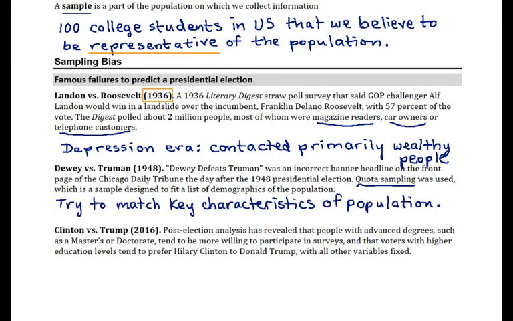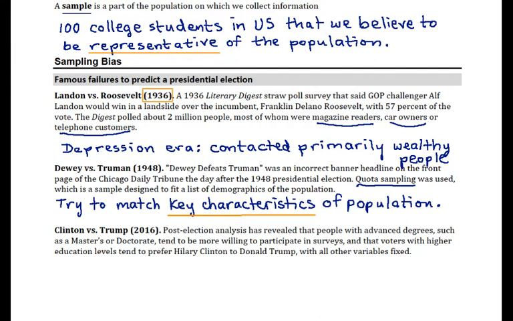Well, the problem with this is that you have to have a list of those key characteristics, and you have to make sure that those are the only things that matter. When human beings are in charge of trying to gather this data, there are all sorts of subconscious biases that come into the process.